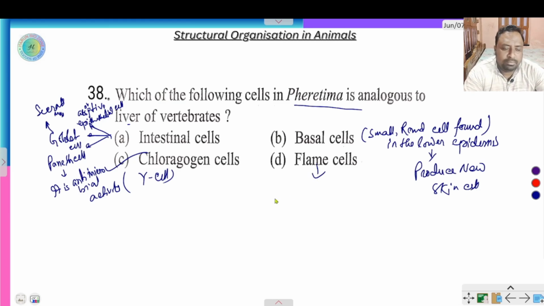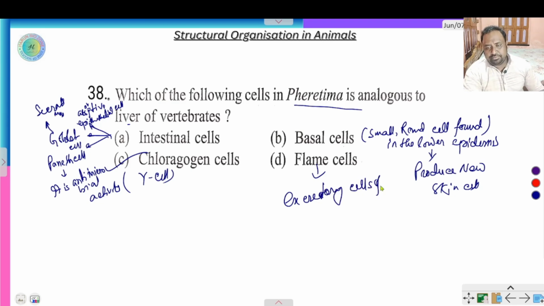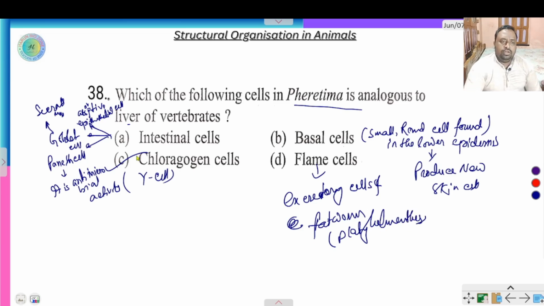Flame cell. Flame cell is the excretory cell of earthworm or flatworm, or platyhelminths. So, in case of Perionyx excavatus or earthworm, the liver-like cell is chlorogogen cell.